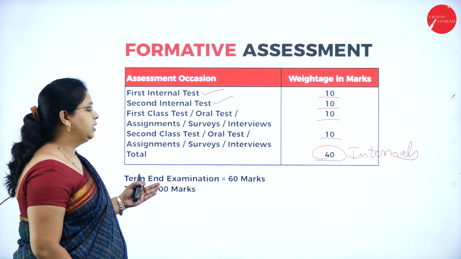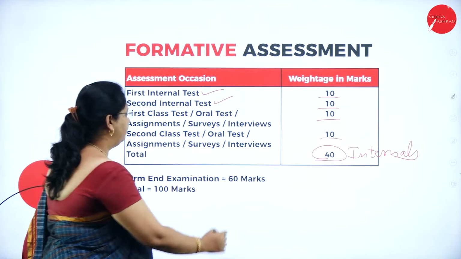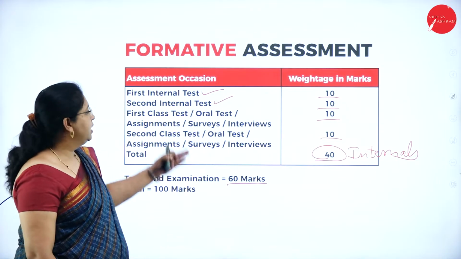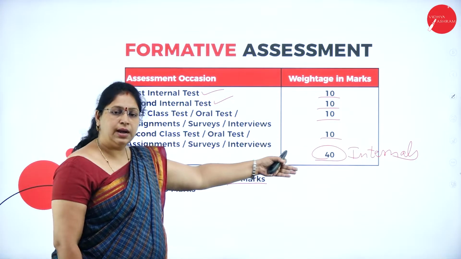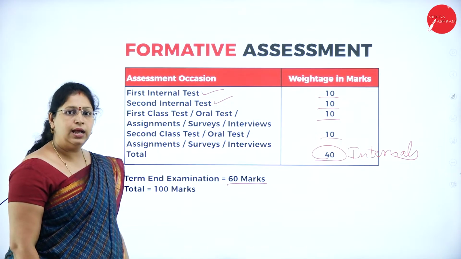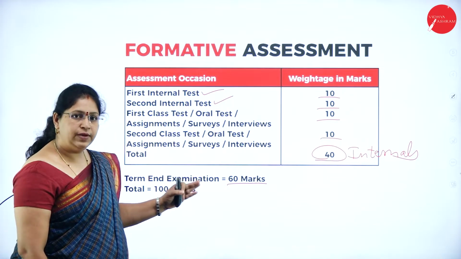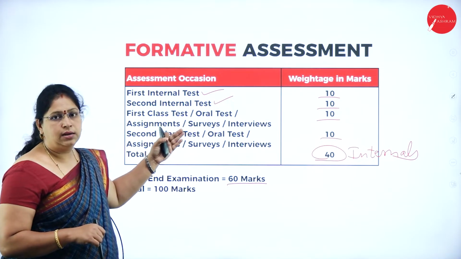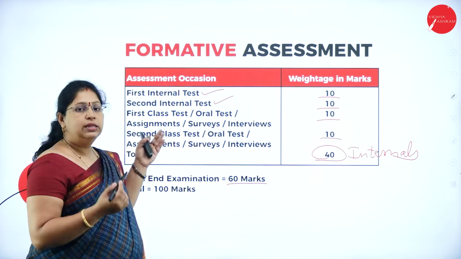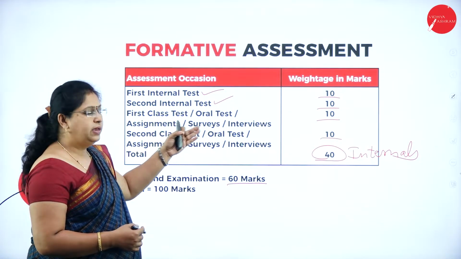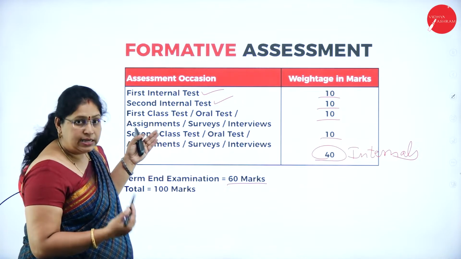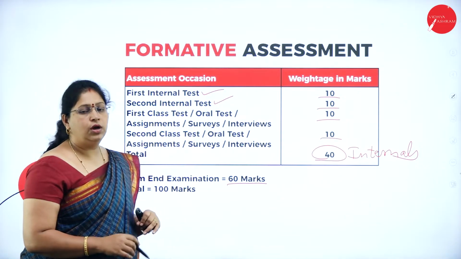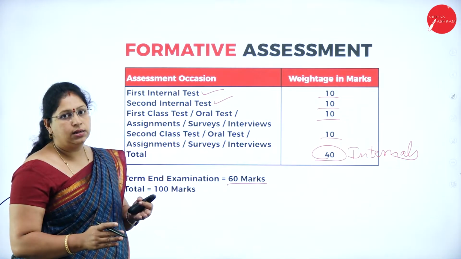Then comes your term examination. There you will have it for 60 marks. So, the written exam will be for 60 marks and these are for 40 marks, that is the internal assessment. That may vary. 2 internal assessments you will have, where you will write the answers to the questions in the college. The other 2 may be surveys, interviews, or any assignment given to you or also an oral test. So, this is how your marks are categorized.